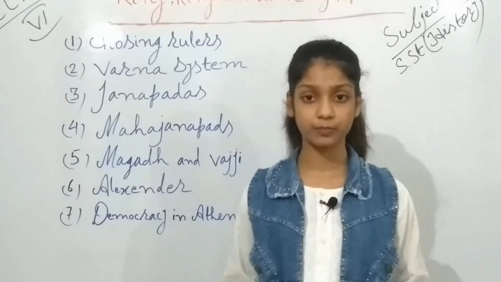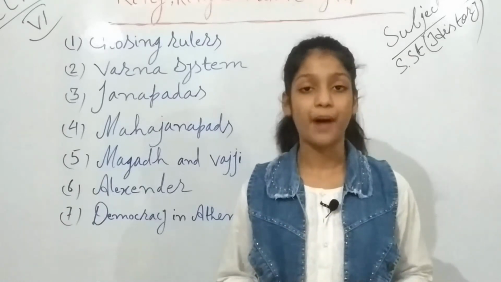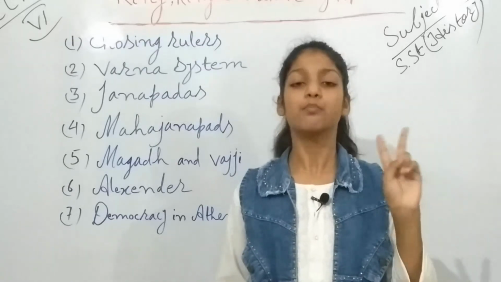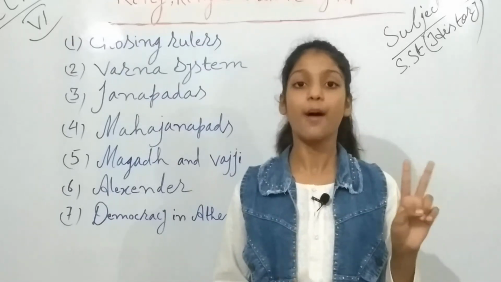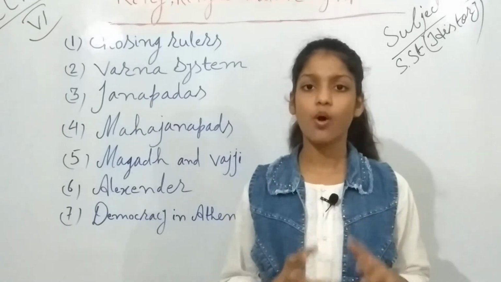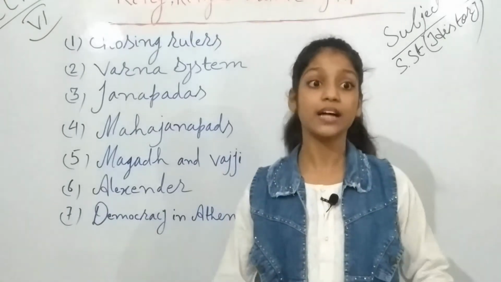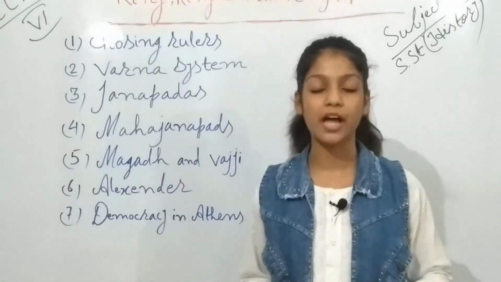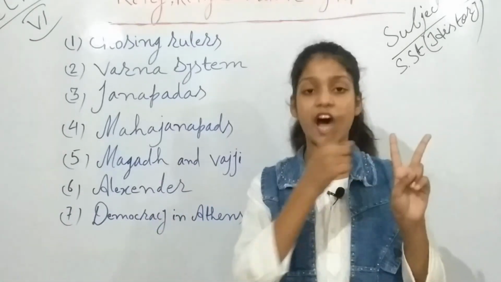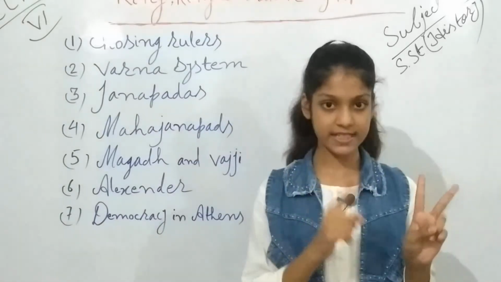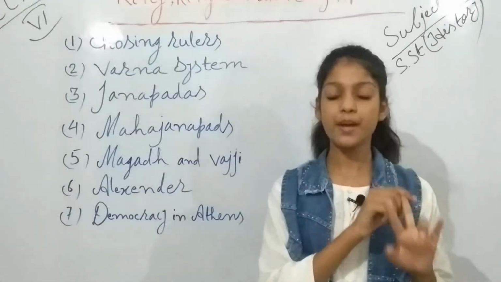I will name two of the most powerful kings of Magadh, kings who always wanted to conquer, means win, other Mahajanpads also. Those two kings are Ajatashatru, the first, and Bimbisara, the second.